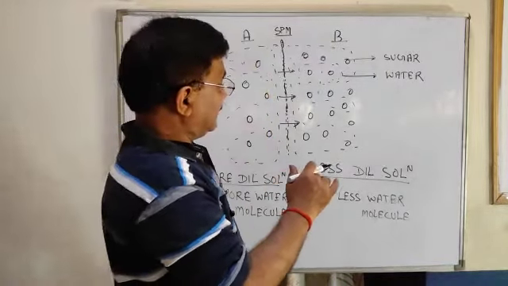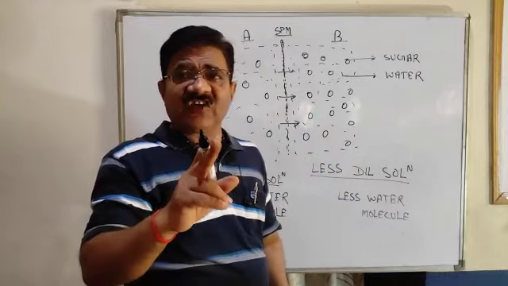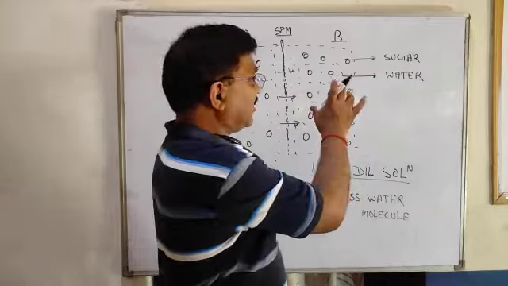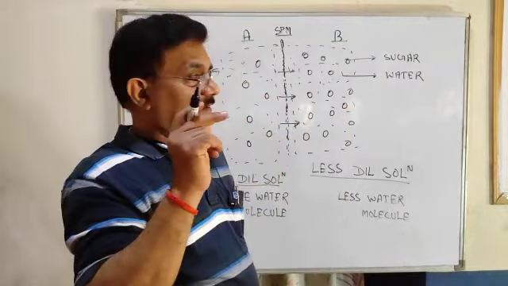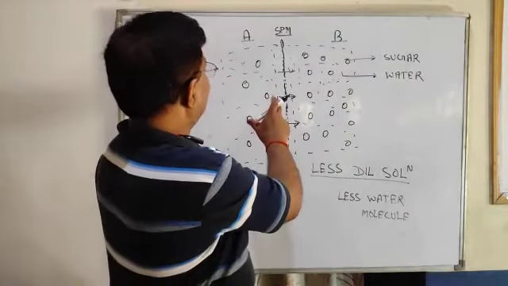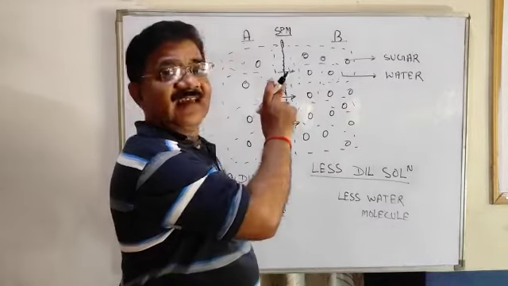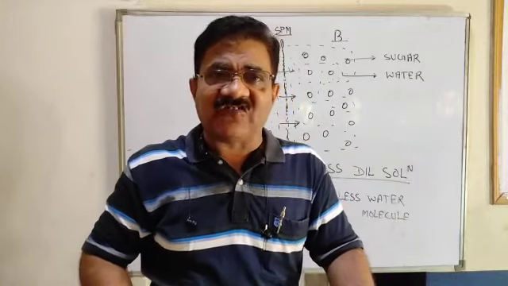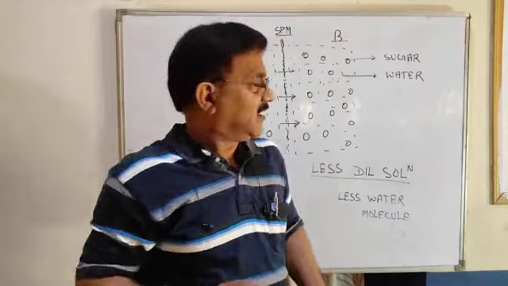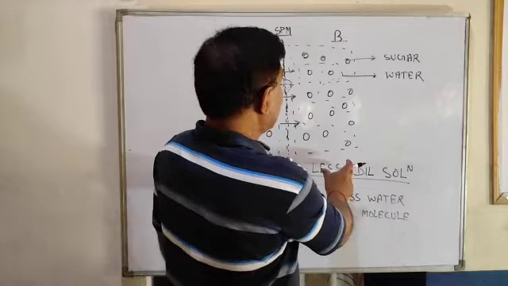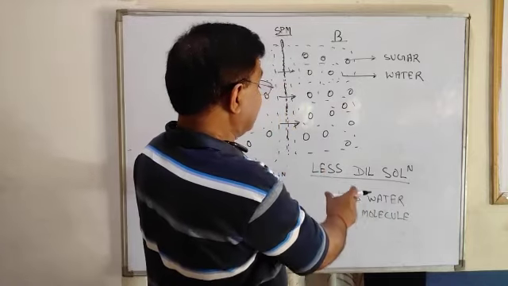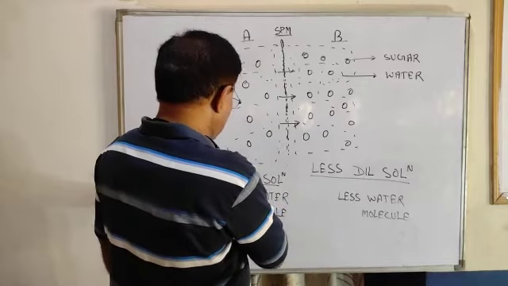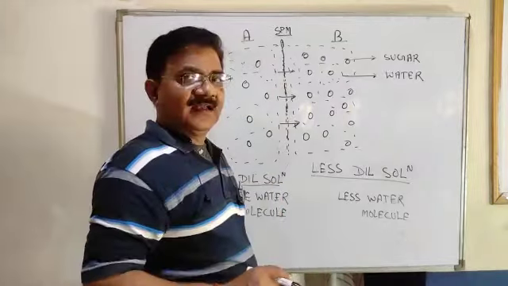Now try to understand. As far as concentration of solution is concerned, this side the concentration of solution is more and this side the concentration of solution is less. But if I talk about the concentration of water, here there are fewer water molecules, a less dilute solution, and this side there are more water molecules.